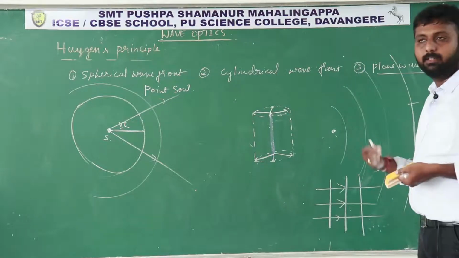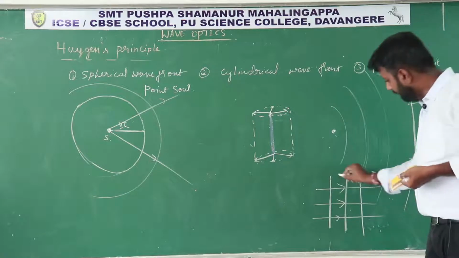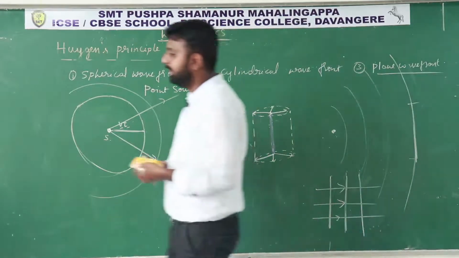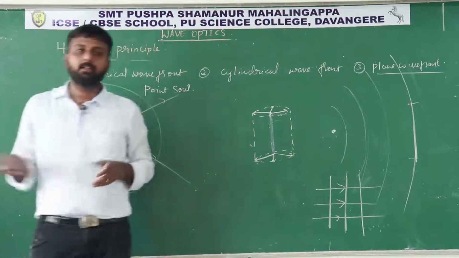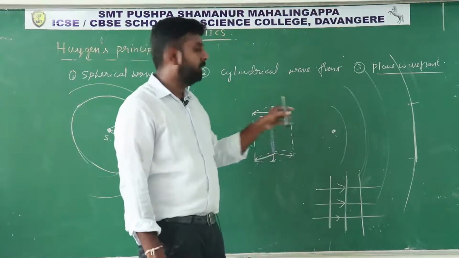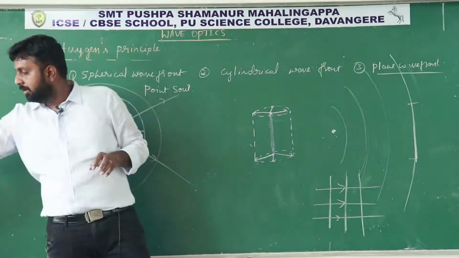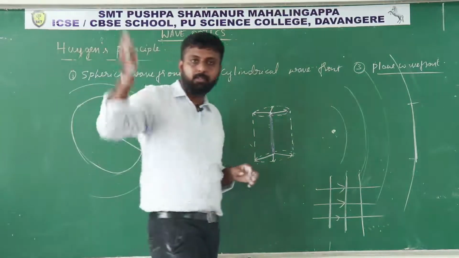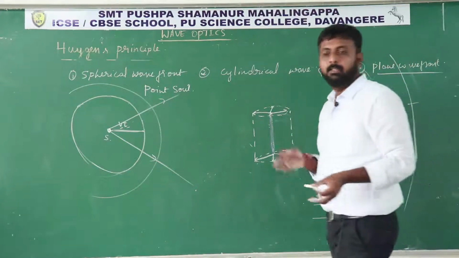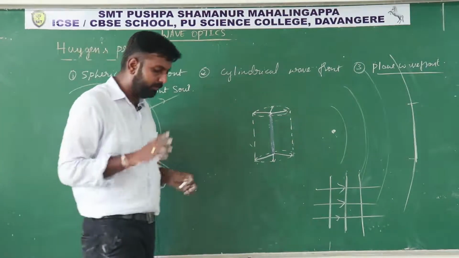This ray of light indicates the transfer of energy. This is the plane wavefront. You can see a line, but it is not a line. Like this plane surface you can consider. These are the plane wavefronts. The sun is at a very far distance, so it is a point source at a very far distance. So we are obtaining wavefronts from the sun. That is a plane wavefront. So these are the three types of wavefront.